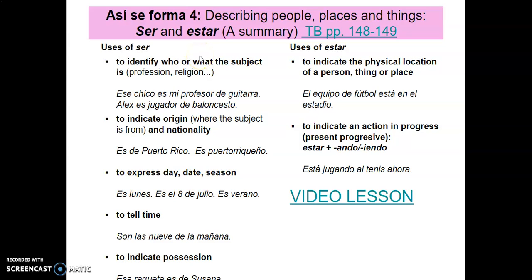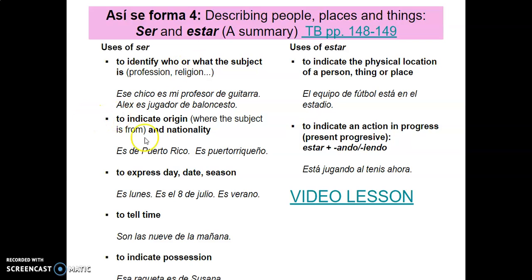So ser is identifying someone, sort of a permanent characteristic of that person. Even, of course, we can change our hair color. We can grow taller over time. Things can change. I can be gorda one day and flaca the next, right? But we know that ser is used for those identifying factors, whereas estar is for how one's feeling, the condition one's in, okay?